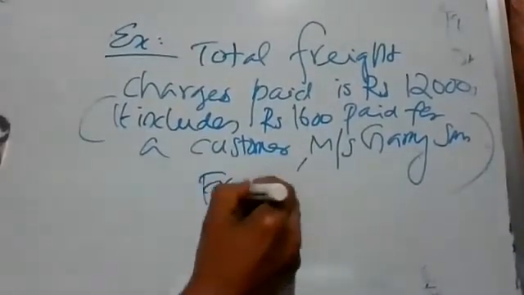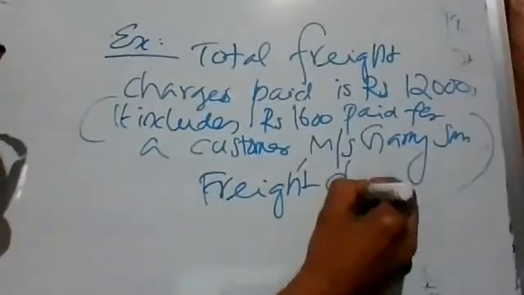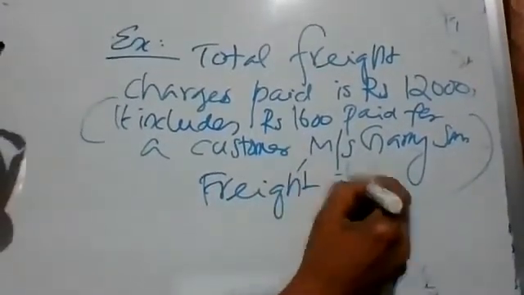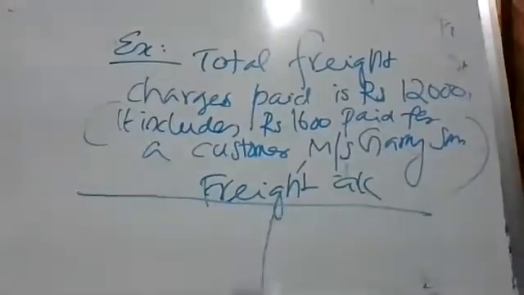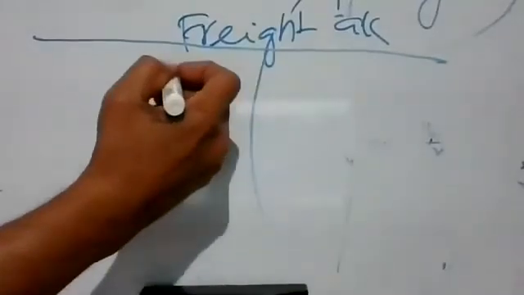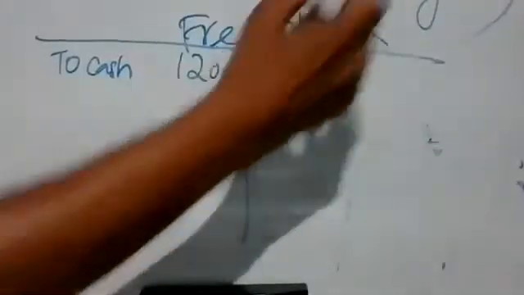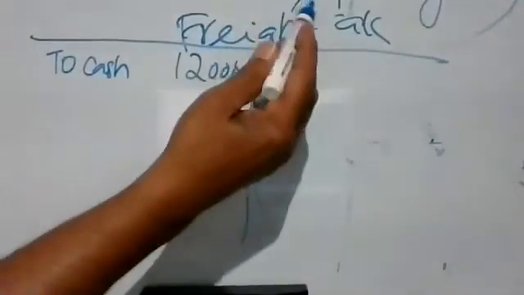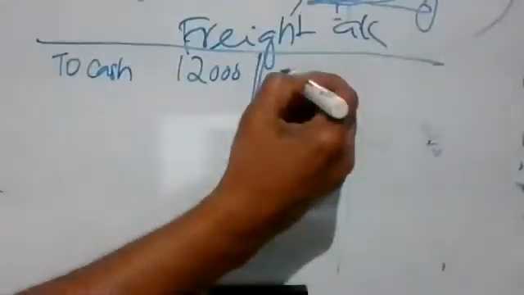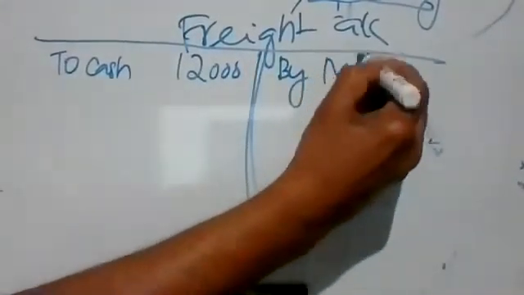So the freight account will be looking like this. When we are paying the amount, are you seeing the board clearly? Yes, sir. When we are paying the amount, we are writing 12,000, whatever we are paying here. Here, see the journal entry, what we have done. Freight charges is credited, right? Freight charges paid for Messrs Gary and Sons is credited.